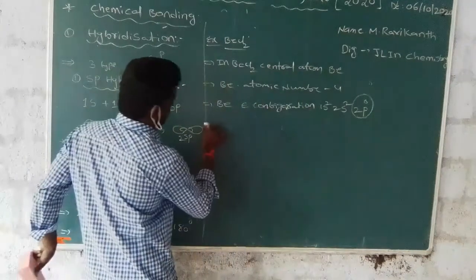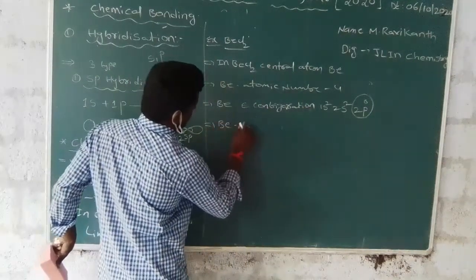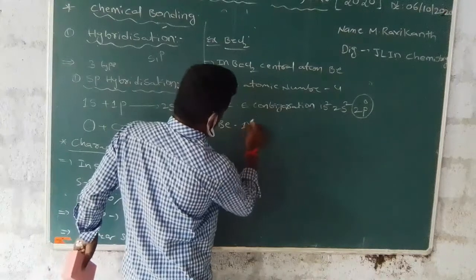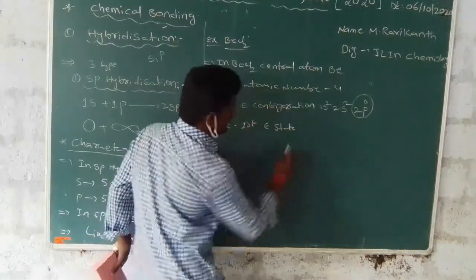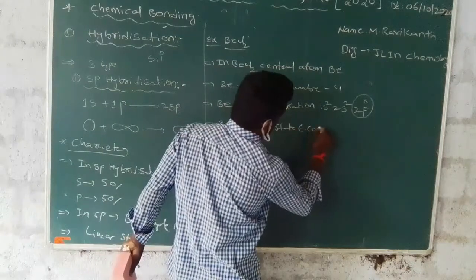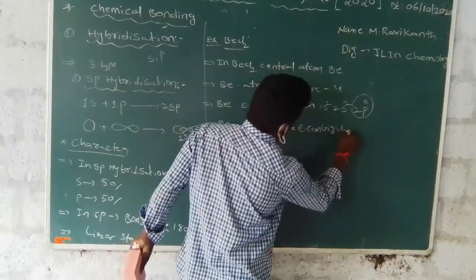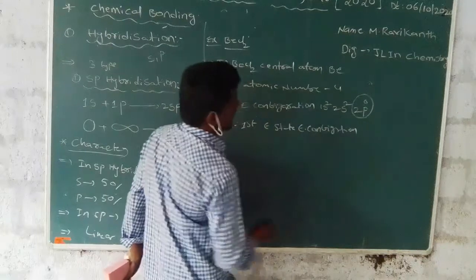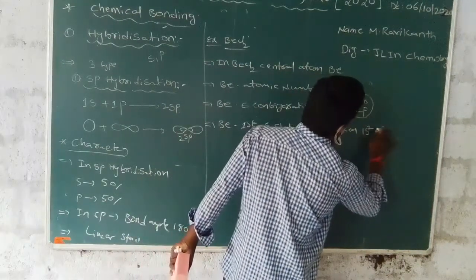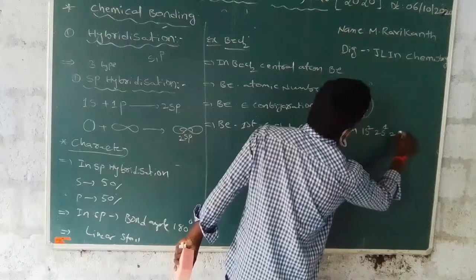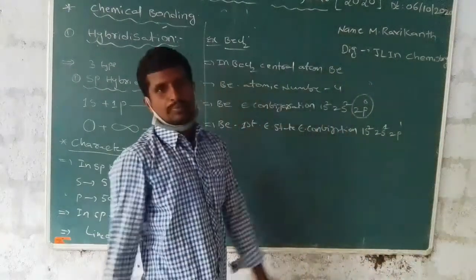Next, beryllium first excited state electronic configuration: 1s2 2s1 and 2p1.